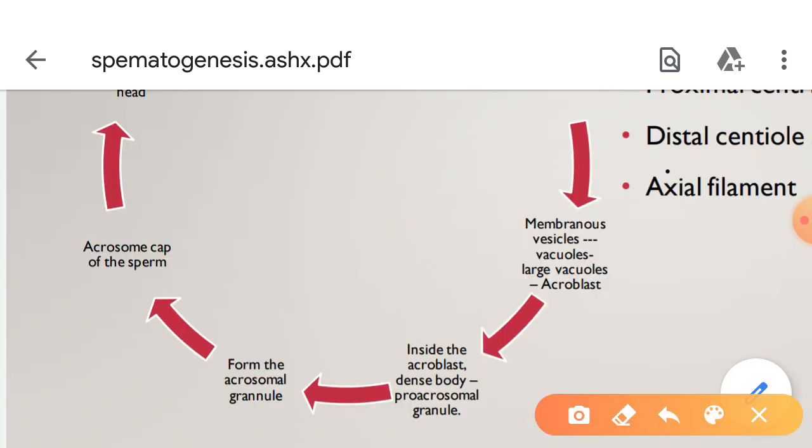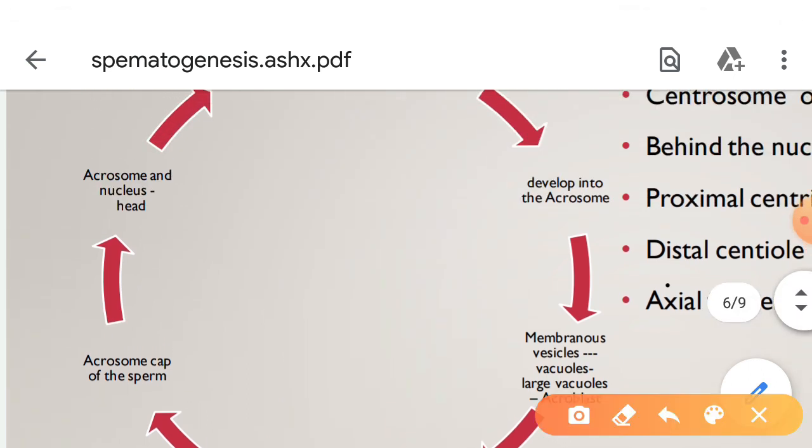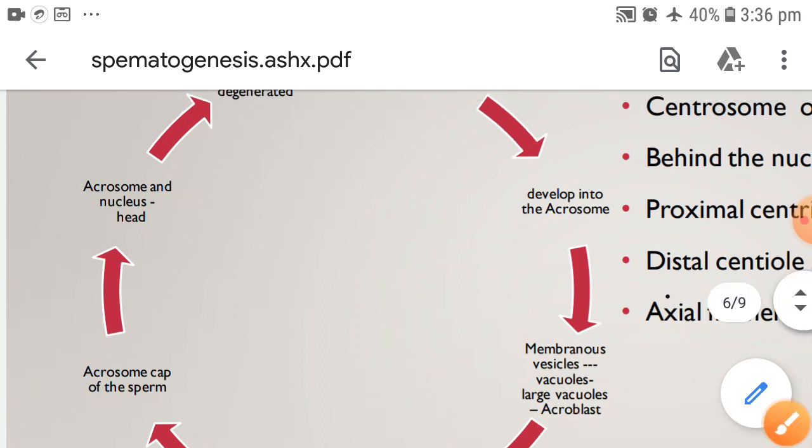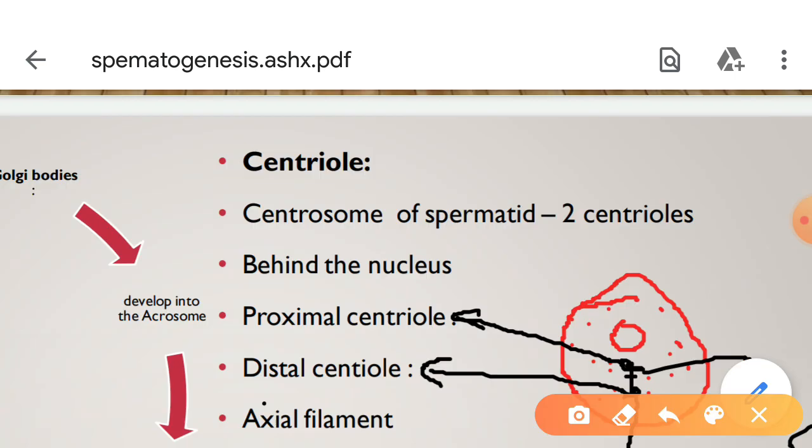The acroblast is now called the acrosome, which forms the cap of the sperm. This acrosome and the nucleus are fused together and form the head, and the remnants of the Golgi bodies degenerate. Now the centrioles.